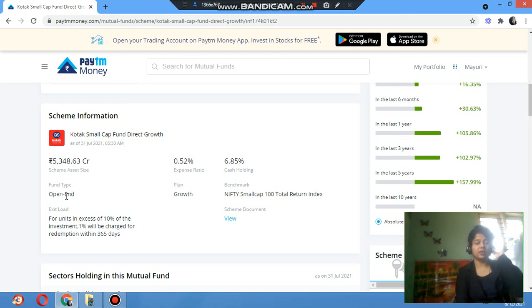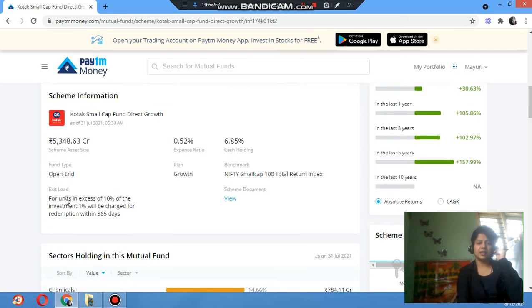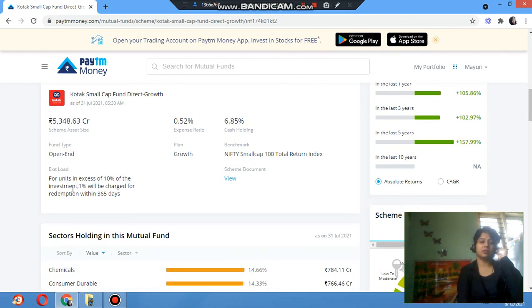It is open end. In the last video I already told what open end is. Open end means you can enter at any time over the year and you can exit. Exit load means, if you don't want this mutual fund and you want to exit, while exiting there is some expense amount that you have to pay. That is what they mention there: for units in excess of 10% of the investment, 1% will be charged.